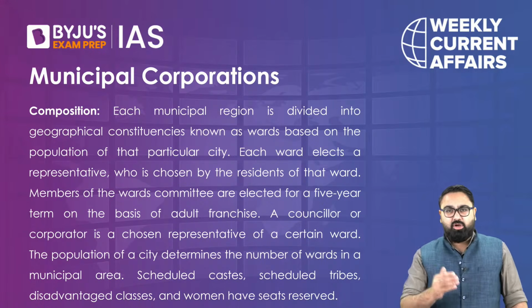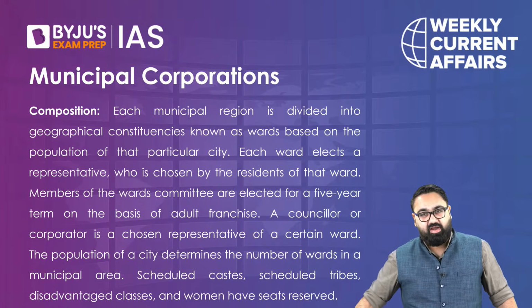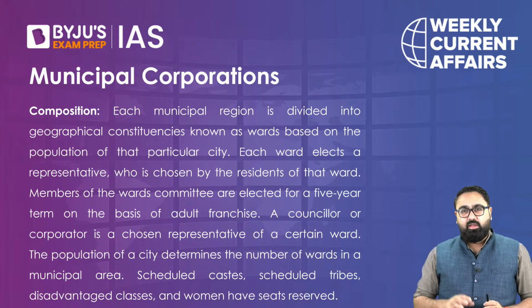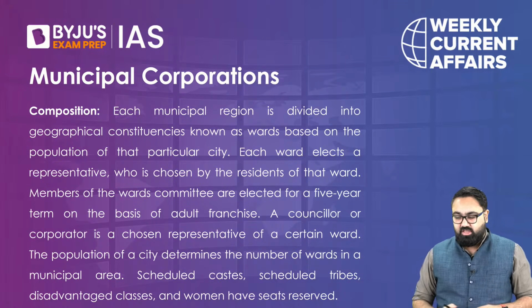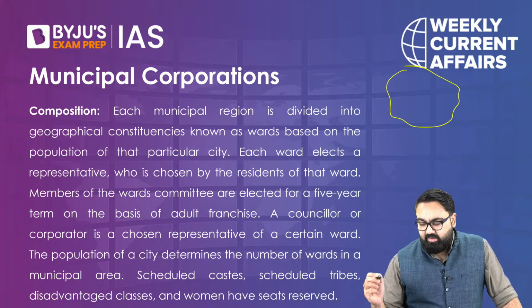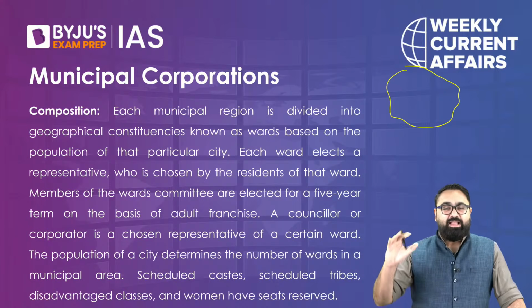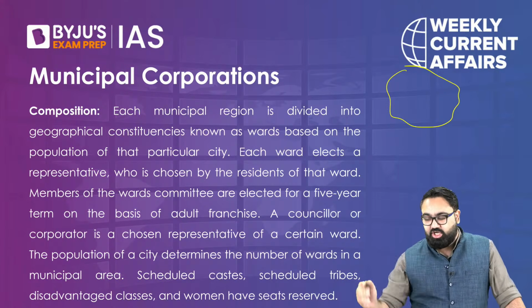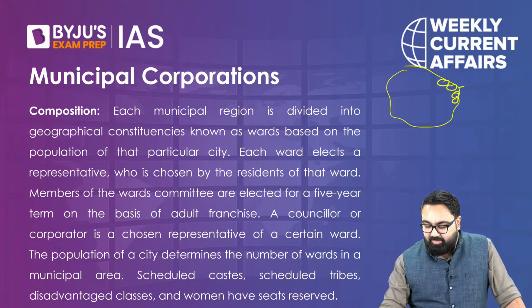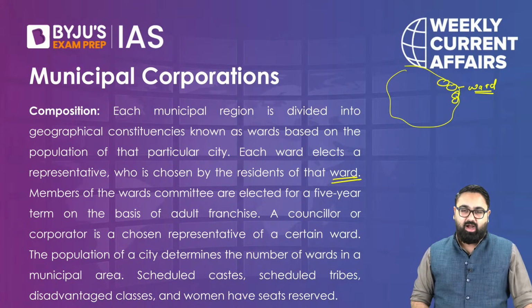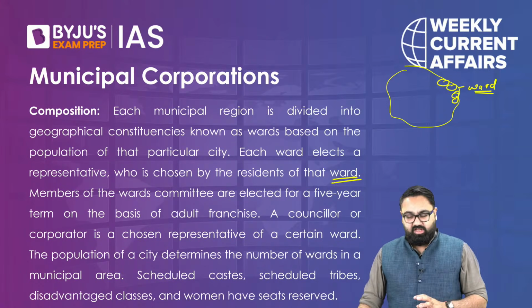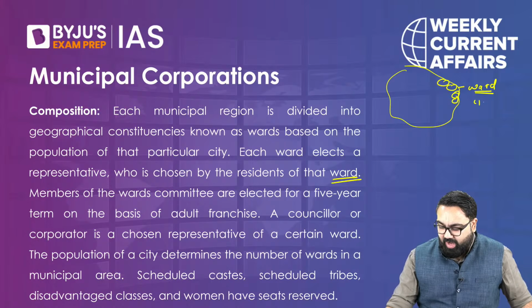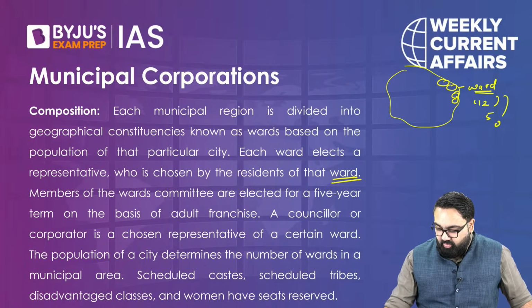Now, I am sure again, in the 74th Amendment Act, as you would have read, you know how the municipalities work. The election of a municipality is very similar to that of the Lok Sabha or the state legislative assembly election. So if this is one entire city, for the purpose of municipality elections, the entire city will be divided into small constituencies. Each constituency will be called a ward, W-A-R-D. The ward will have the name of the area as well as a number. For example, someone would win election from ward number 12, ward number 5, ward number 24, and so forth.